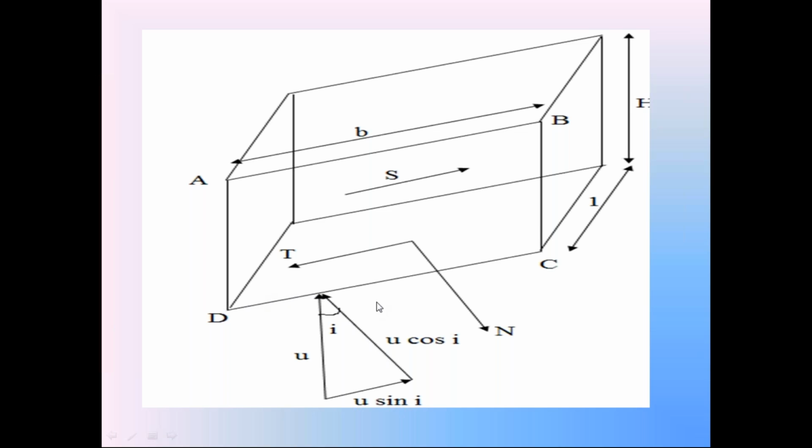Since it is acting on the surface CD, the area is B into 1. That force is equal to the normal component pressure U cos I into the area B into 1. So follow that calculation carefully.